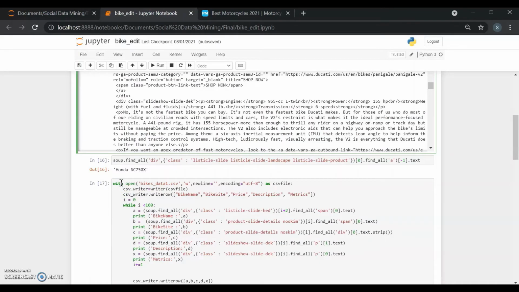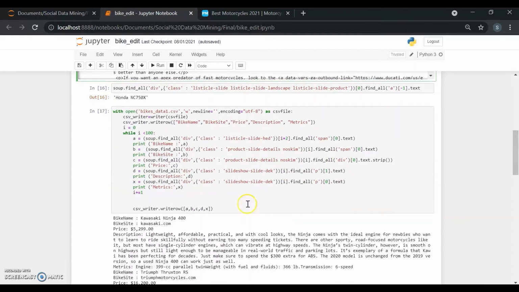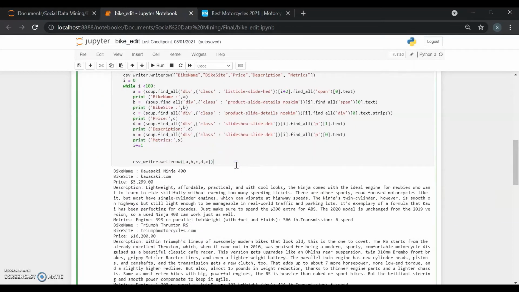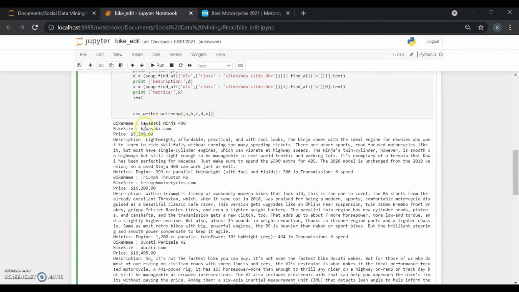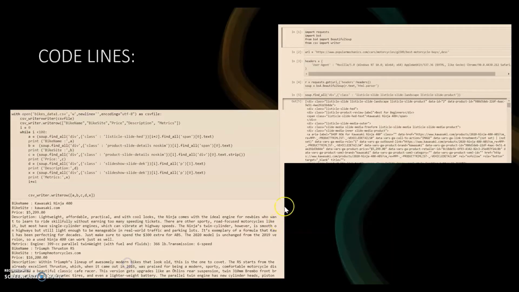While the CSV file is being edited, we iterate over all the conditions that we provided here, and these are the objects that we created for the variables that we want in our CSV file: the bike name, bike site, price, description, and metrics. Once we run this code, we get this result: the bike name, the motorcycle website, the price, description, and the metrics. So now I'll request Nilanjana to take forward the presentation. Thank you.